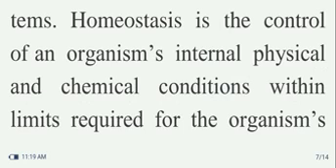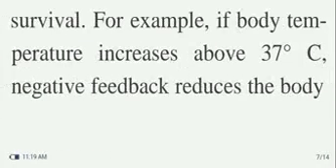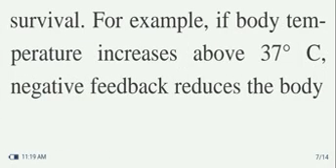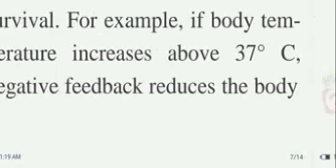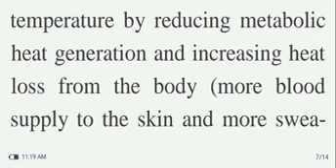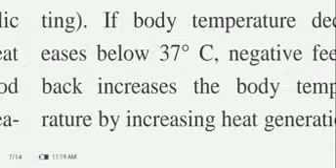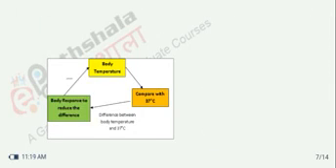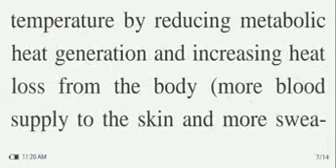Homeostasis is the control of an organism's internal physical and chemical conditions within limits required for the organism's survival. For example, if body temperature increases above 37 degrees Celsius, negative feedback reduces the body temperature by reducing metabolic heat generation and increasing heat loss from the body. More blood is supplied to the skin and there is more sweating. Body temperature is compared with 37 degrees Celsius, and the body responds to reduce the difference.